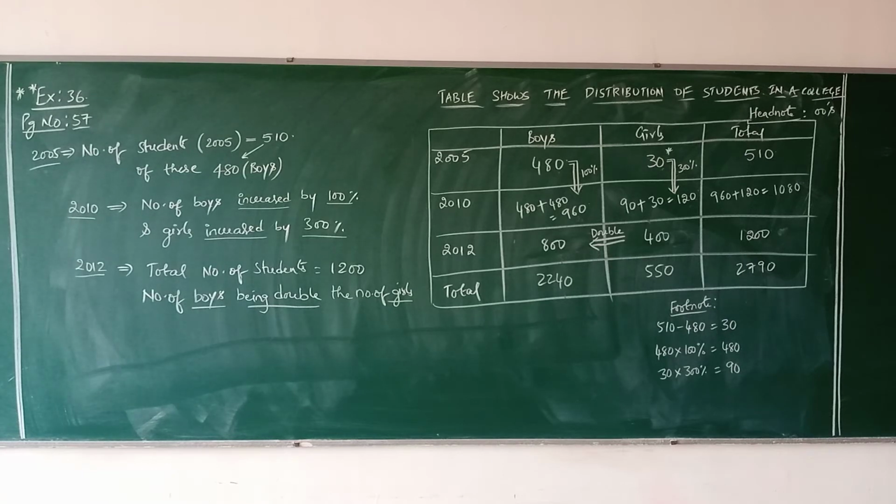One you check. 100, double than that 100, 200. So 100 plus 200, 300, no matching. Next 200, double than that 400. So 200 plus 400, 600, no matching. Again 300, double 600. So 300 plus 600, 900, not matching with 1200. Again 400 plus double 800. So 400 plus 800, 1200, matched.